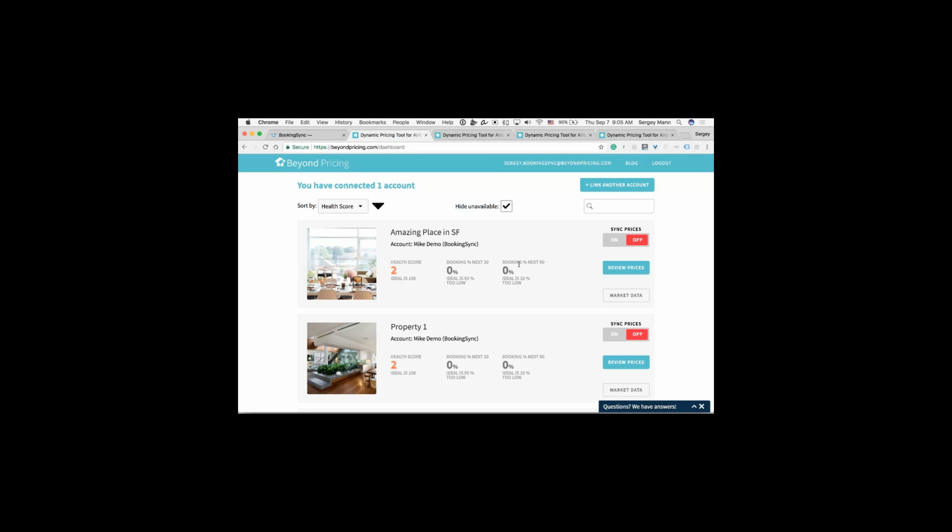But at the same time, you don't want them to be too high, because if they're 90%, 100% with still a month to go or 90 days to go, that means you're leaving money on the table, because about half of all Airbnb bookings actually occur in the last month. If you're already booked up, then you obviously can't get any more new bookings, and you're missing out on a lot of revenue. So you can probably at that point actually increase your price and still get booked. That's how we like to think about it.